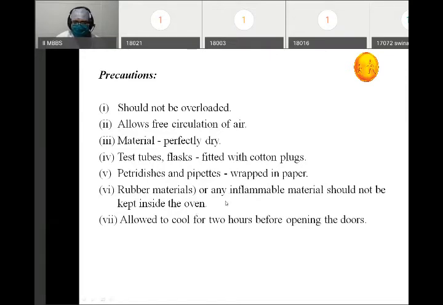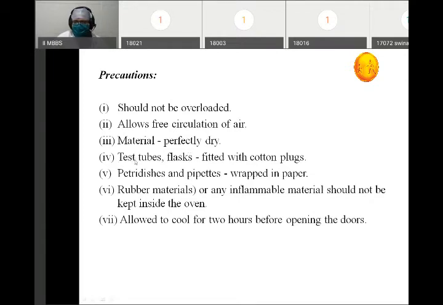First, it should never be overloaded. There should be free circulation of the air, so proper sterilization does take place. Whatever material we want to sterilize by the use of hot air oven should be perfectly dry. It should not be wet. This is a very important thing.